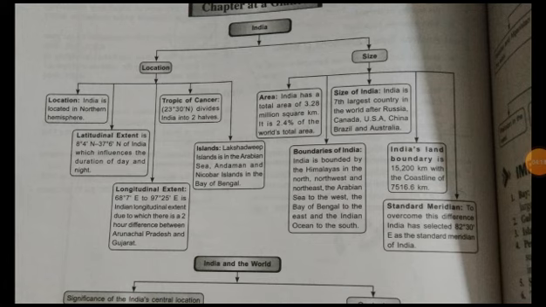The longitudinal lines are vertical, and India extends from 68 degree 7 minute east to 97 degree 25 minute east, due to which there is a 2 hours difference between Arunachal Pradesh and Gujarat.